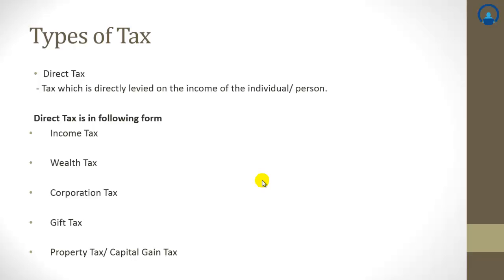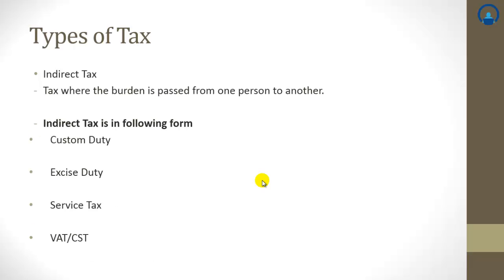Then what is indirect tax? Indirect tax is a tax where the burden is passed from one person to another. What do I mean by this? Let's take a simple example. When you go to McDonald's, a burger there is costing 25 on the screen, but when you pay the cashier, you pay 27 or 28 rupees. Why? Because it is a service tax which is charged by McDonald's to you. Who's earning an income here? Income is earned by McDonald's, so they have to pay the tax.